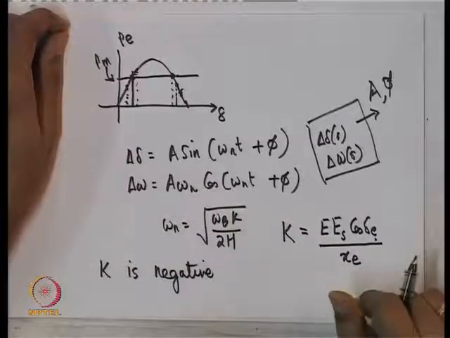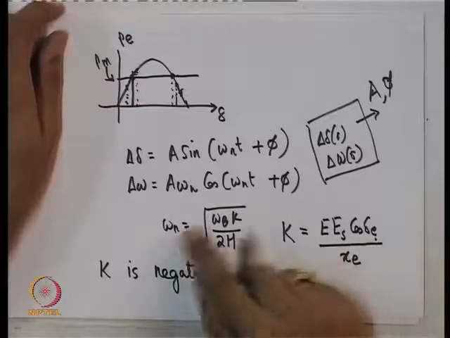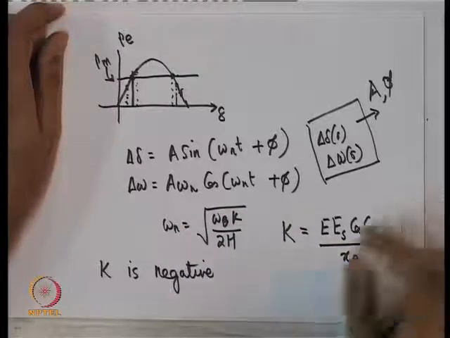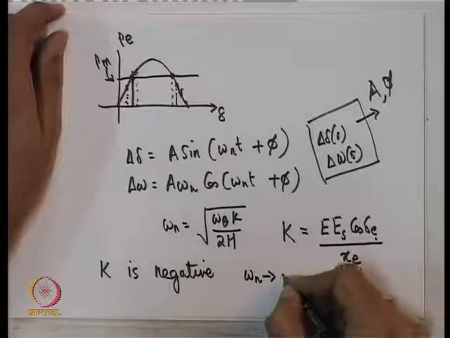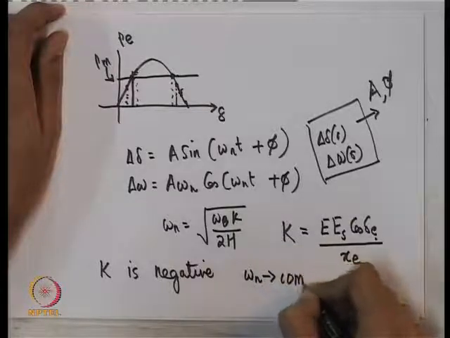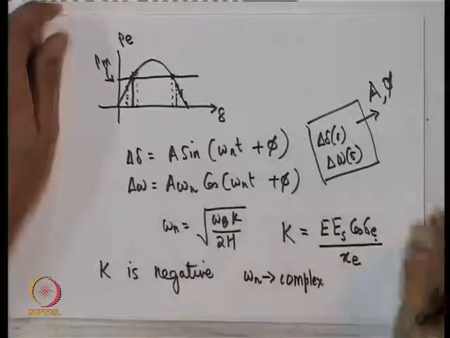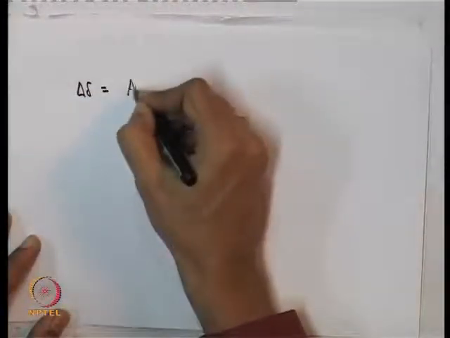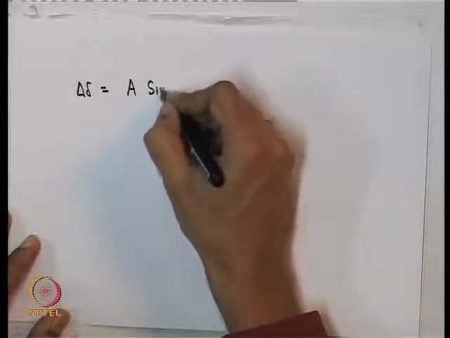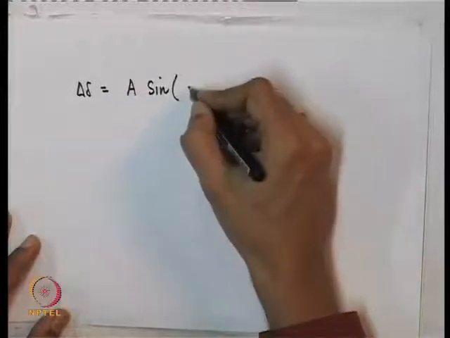If k is negative, omega n is a complex number. So, what you have is omega n is some complex number. In that case things get a bit complicated, because now our solution is delta delta is equal to A sine of a complex number omega n.